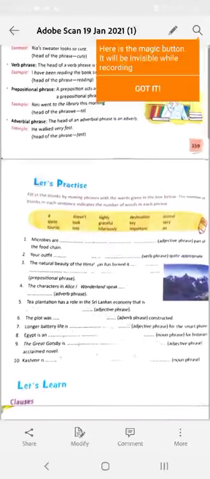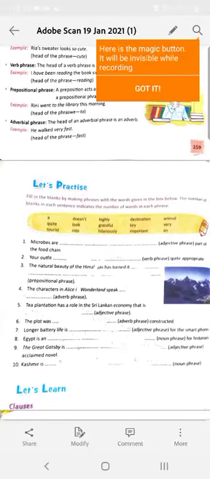Though we have already solved these exercises, once again I am repeating it. Here it is said, fill in the blanks by making phrases with the words given in the box below. The number of blanks in each sentence indicates the number of words in each phrase. See, microbes are quite very highly important part of food chain. Here we have made the adjective phrase quite very highly important.